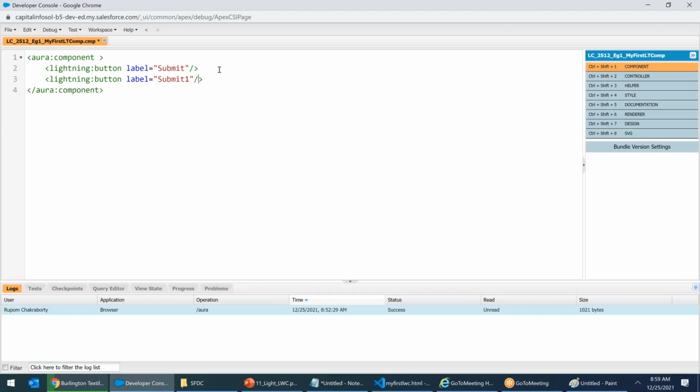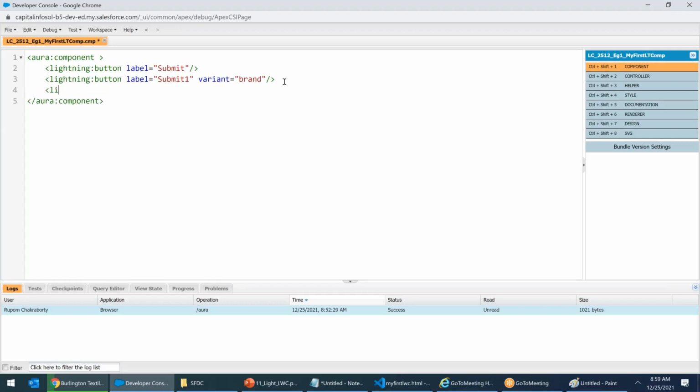Every button has default colors available, and all the colors are set with a property called variant. Variant equals to brand.